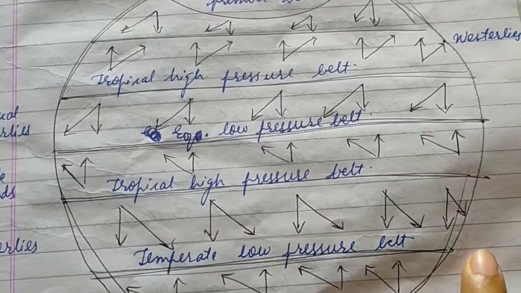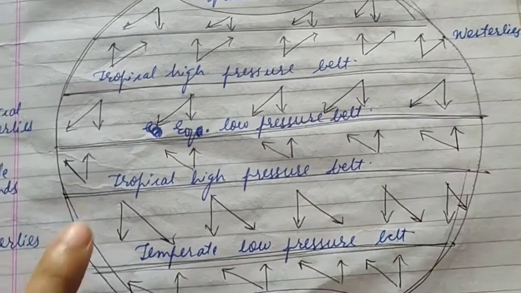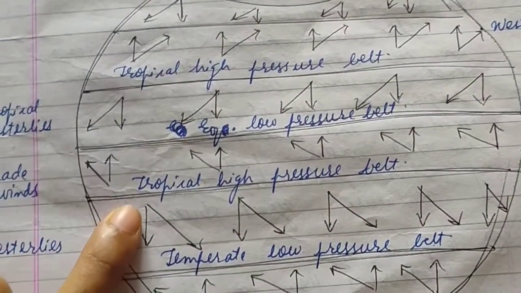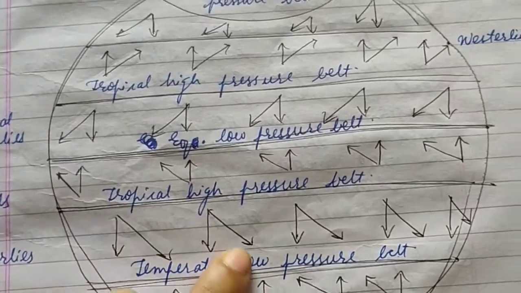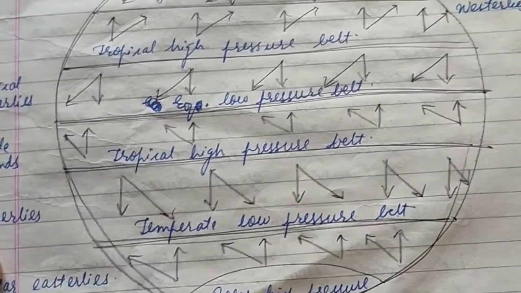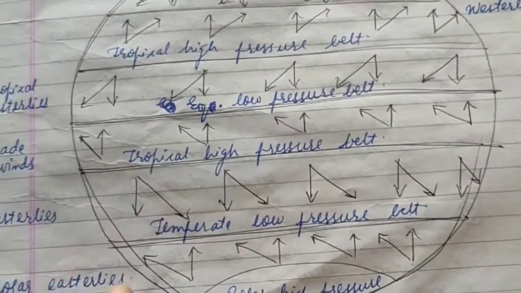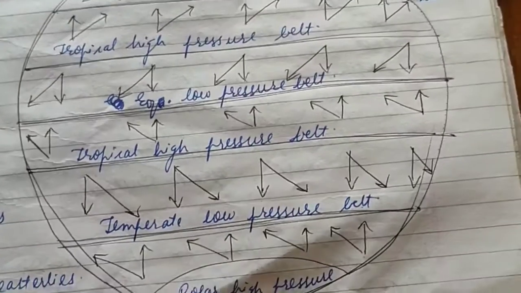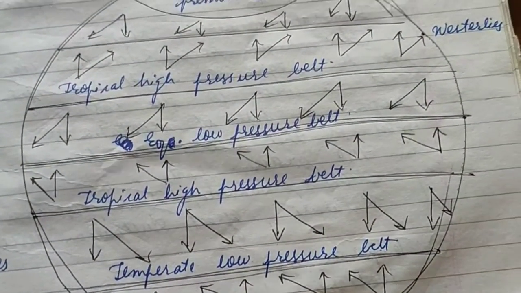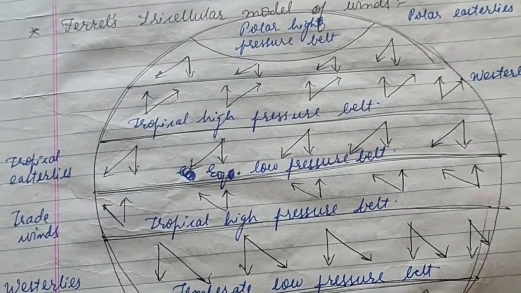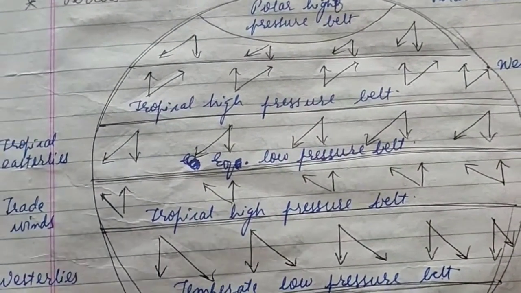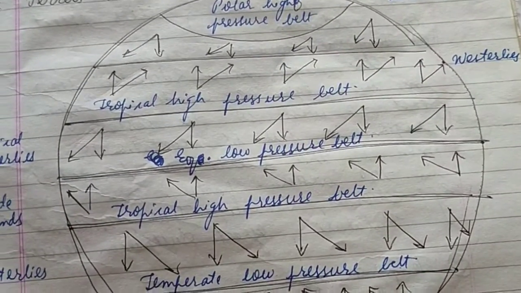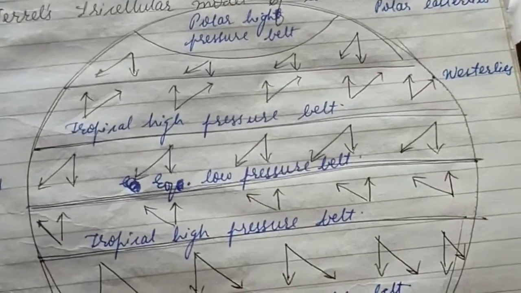direction. तो ईस्ट डायरेक्शन में ब्लो हो रहा है, मतलब क्या होंगे वो, westerlies, since they originate in the western direction. Okay, west to east, west to east, hence at the temperate zone what do we have, westerlies. And similarly near the south pole we have the polar easterlies. Okay, so this is the concept of Ferrel's tricellular model of winds, and this is how the planetary winds blow throughout the globe. All right, now let's see the local winds or the secondary types of winds.